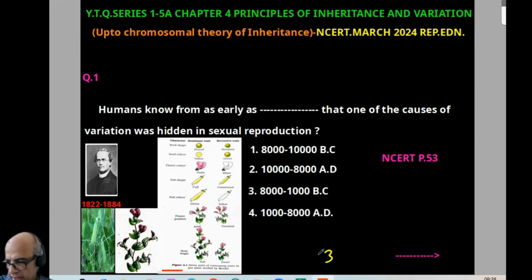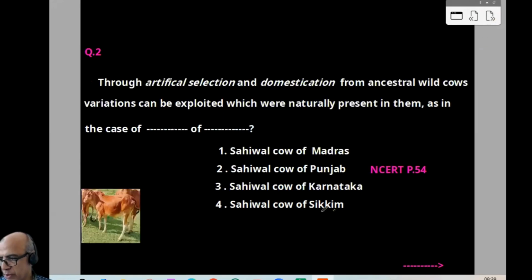So on the left side, I put some photographs: Mendel, Pisum sativum, 7 characters, all this. That is for immediate reference to you, so there is no need to go back to your textbook or material. So answer-wise, it is 3. And normally, after each question, there will be certain writings at the bottom of the page. That is an important item connected with the question that you have to read. That is why I have separately given it. So first question, the option is 3. I think the idea is clear. NCERT page number is also given. Now we can proceed to the second question.